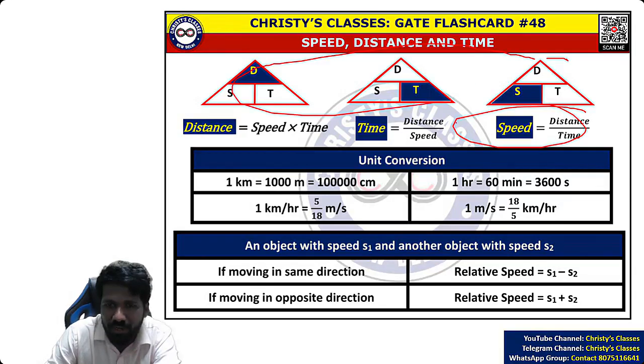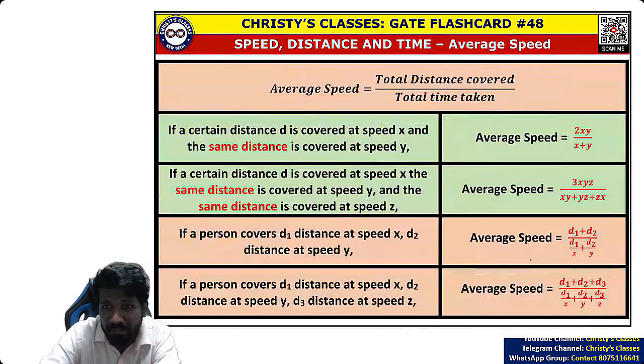Using this triangle you can learn that fast. And unit conversion भी clear होना चाहिए. Basic unit conversion, especially ये formula clear होना चाहिए. और relative speed का idea clear होना चाहिए. And then the most important concept is average speed wala concept. This is the concept that many people make mistake.